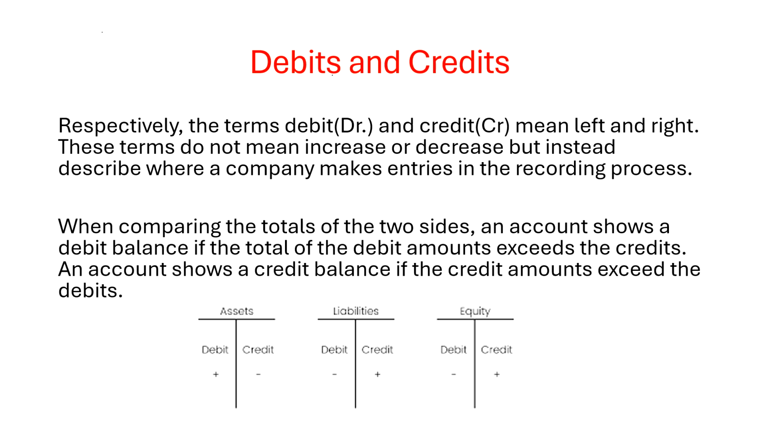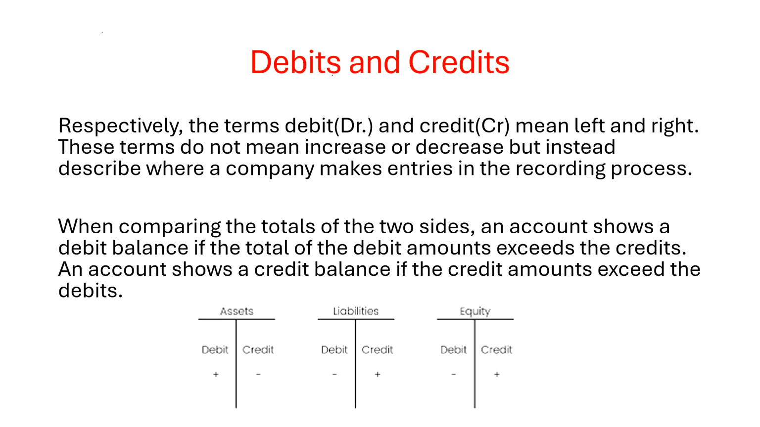We're comparing the totals of the two sides. An account shows a debit balance if the total of the debit amounts exceeds the credits. An account shows a credit balance if the credit amounts exceed the debits. The illustration shown below is what we in the accounting world call T accounts. T accounts help to show how individual accounts are being affected through everyday business transactions.